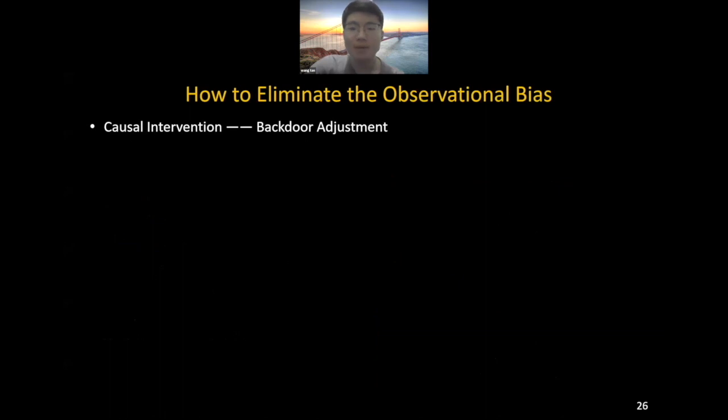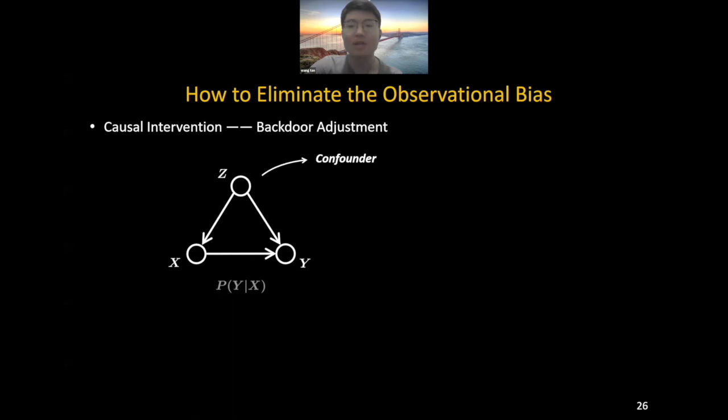In this paper, we apply the causal intervention to eliminate the effects of confounder. As we introduced before, our visual world has many confounders Z that cause either X or Y, leading to the spurious correlation by only learning from the likelihood P(Y|X).